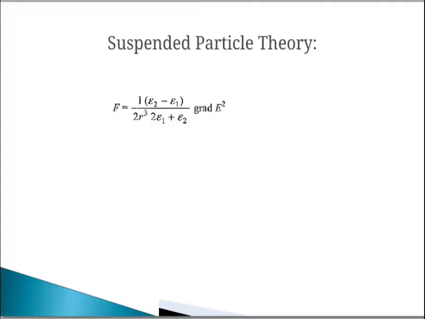Suppose we consider the permittivity of the liquid as epsilon 1 and the permittivity of the impurities or solid particles as epsilon 2.